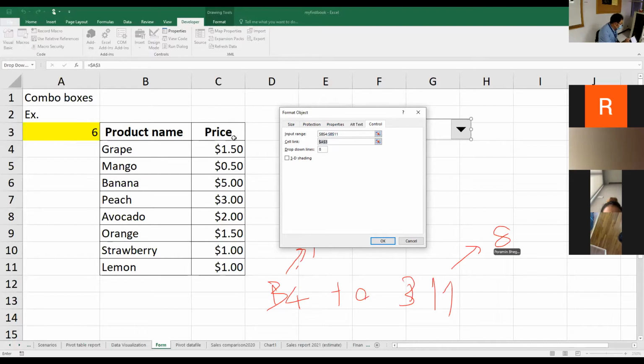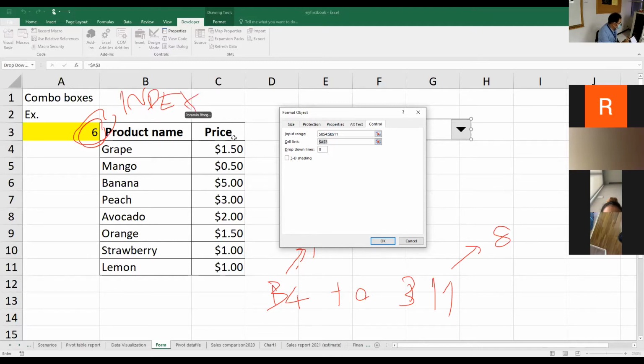What is it for? In this example, if I choose line number 6, it means that I'm choosing orange. When I get number 6 here, I can look up the value, or the information related to orange, directly by using the INDEX function.